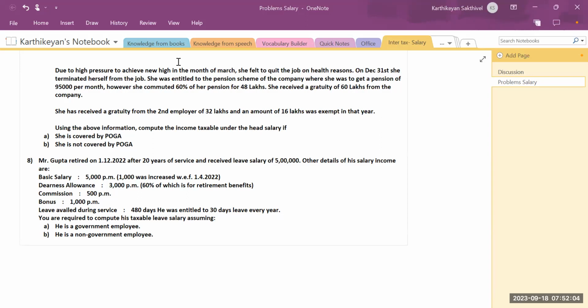For a government employee, leave salary which is received at the time of his retirement is fully exempt. So in the first case, the amount is nil without any computation. The computation will go this way: leave salary received 5 lakhs, less amount exempt, which is also 5 lakhs. So taxable leave salary would be